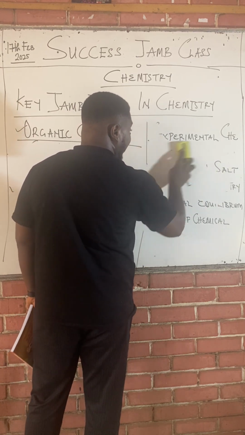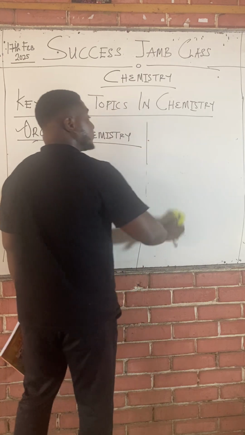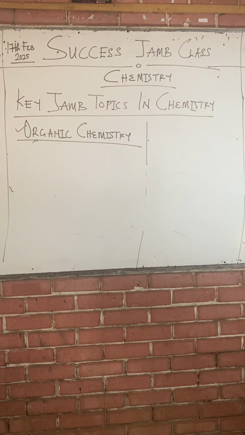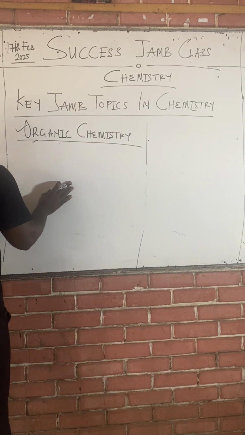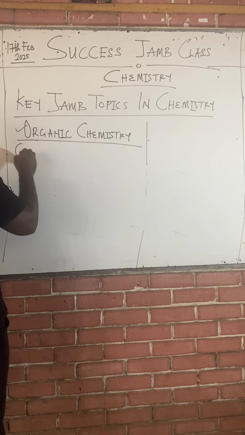The topics I gave you, on your personal reading, make sure you're also furthering on them. Jamb loves these kinds of topics a lot. Okay? So when looking at organic chemistry, let's write down organic chemistry. We're going to study organic compounds.